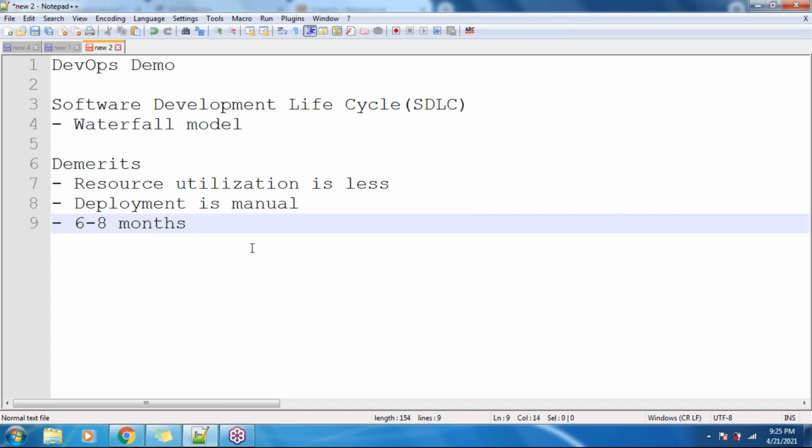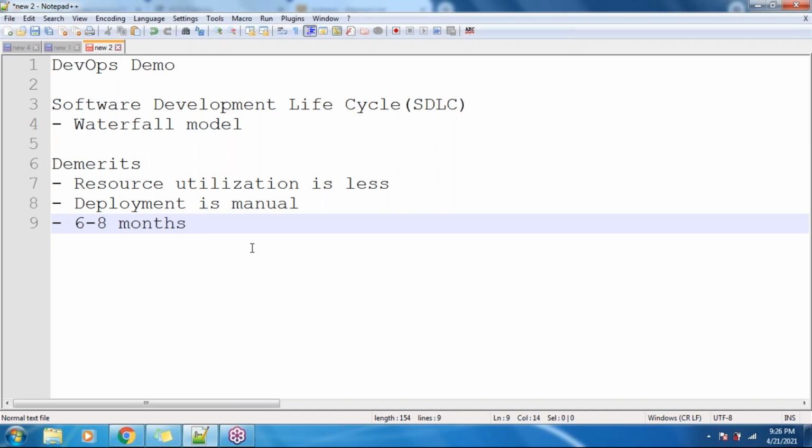That means it requires 6 to 8 months to deliver the product. Assume, guys, if you are using this waterfall model and it is taking 6 to 8 months, and any other organization delivers the same product within that duration, then whatever application we have developed will become outdated, right?